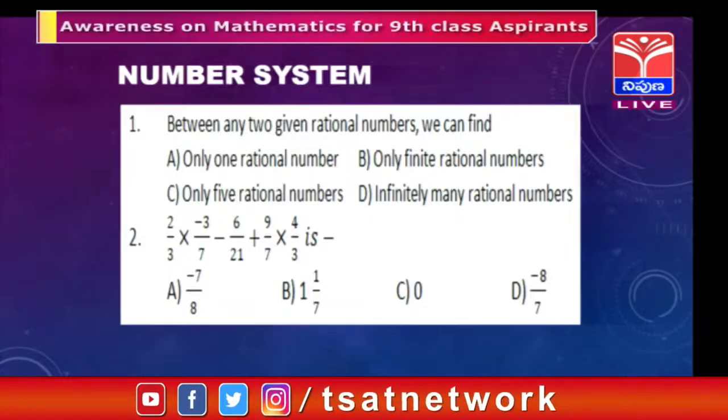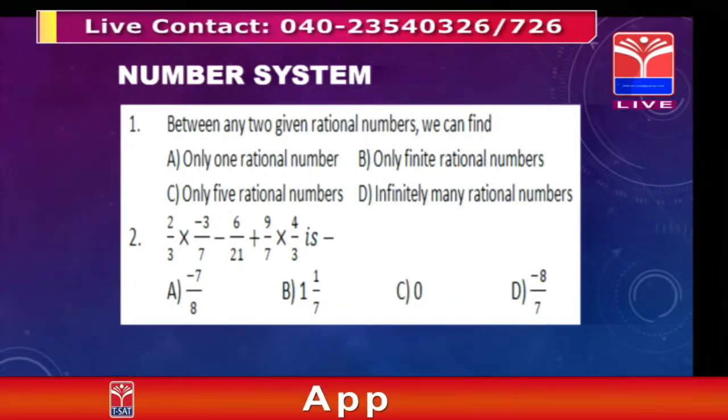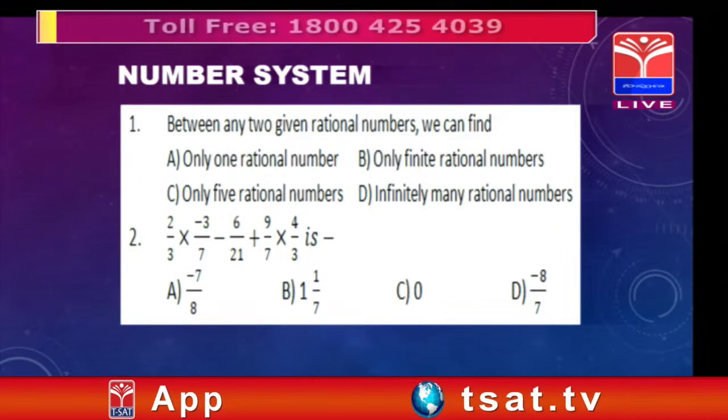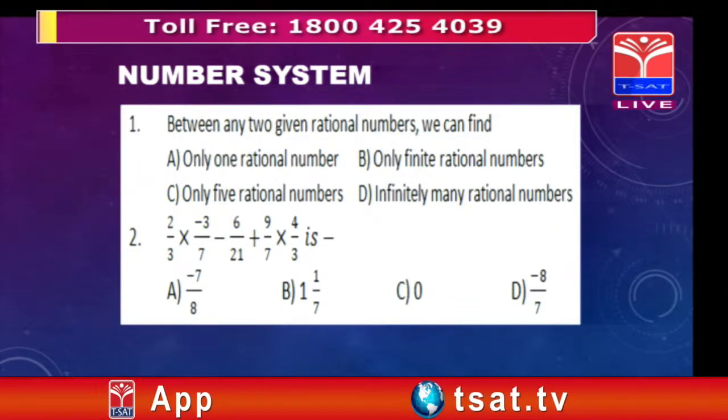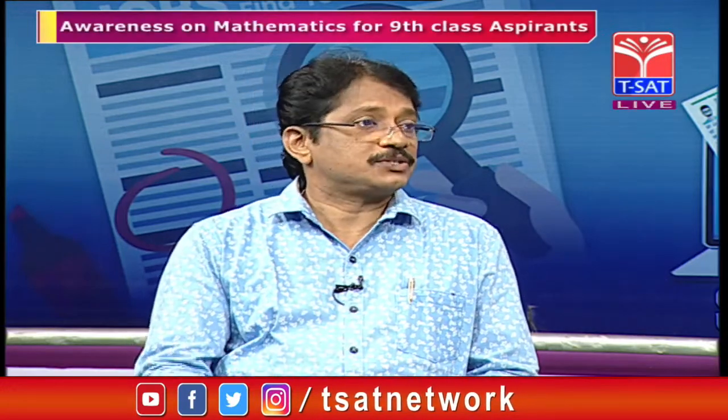When fractions are given, you have to simplify by taking the LCM, otherwise you can change into like fractions, making all the denominators the same. Sometimes you can use the BODMAS rule also. Whichever is easy and useful for you to get the answer, you can opt for that.